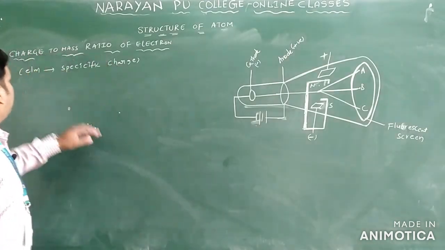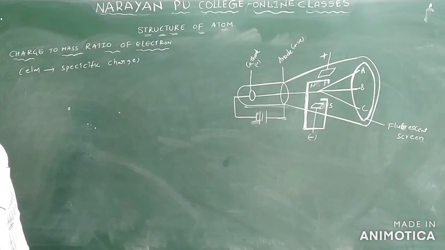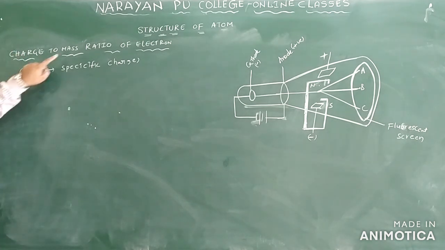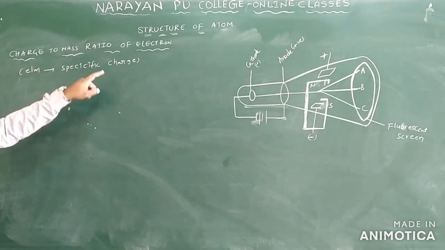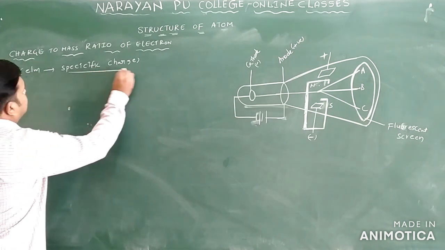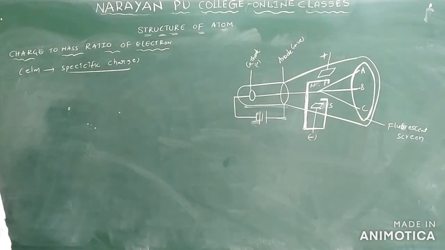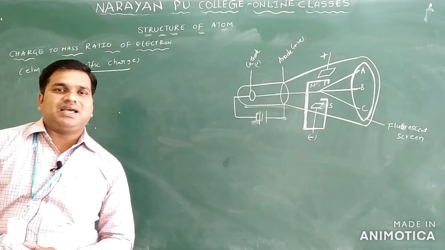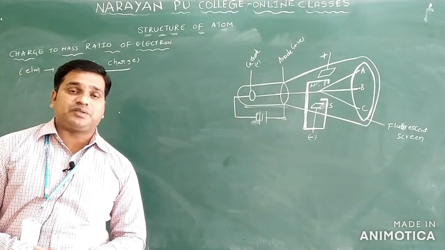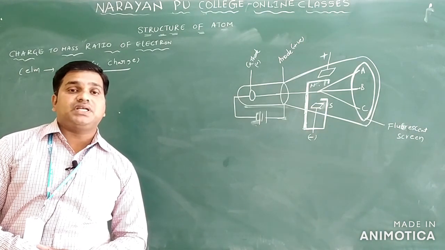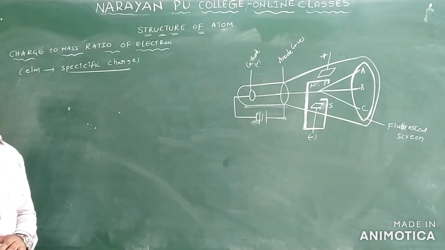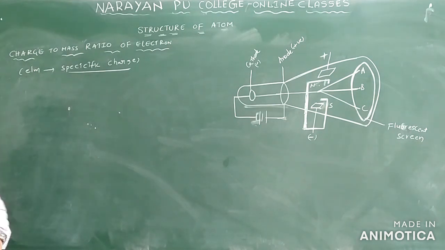So the next one we have is the charge to mass ratio of the electron. Charge is e, mass of the electron is m. This we are calling a specific charge only. J.J. Thomson did some of the corrections in this discharge tube experiment. He identified the e by m ratio, that we are calling the specific charge.